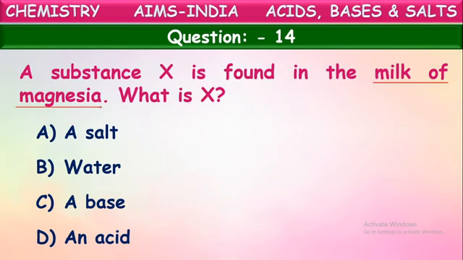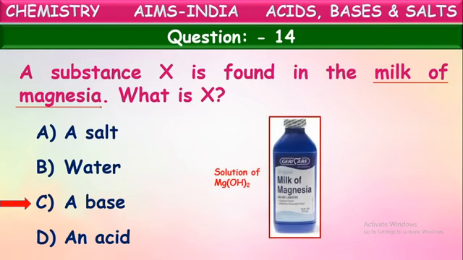We take this milk of magnesia to neutralize the excess amount of hydrochloric acid produced in the stomach. So this milk of magnesia should contain a base. Then only can this base react with that excess acid and neutralize it, so that we get relief from this indigestion and burning sensation. So milk of magnesia contains a base, and its name is magnesium hydroxide. So milk of magnesia is the solution of magnesium hydroxide.